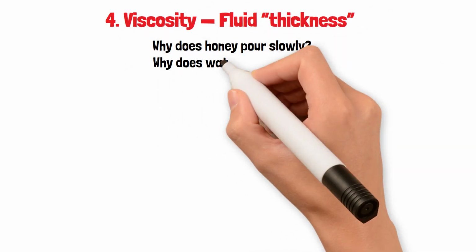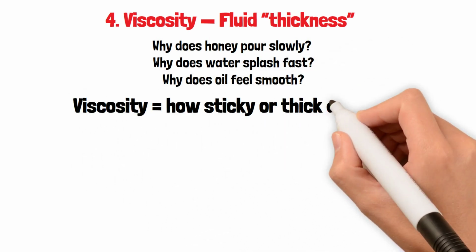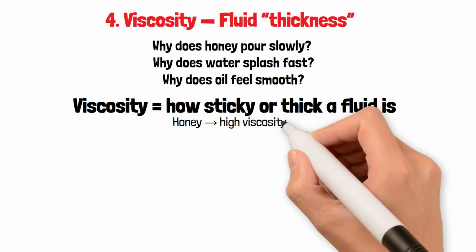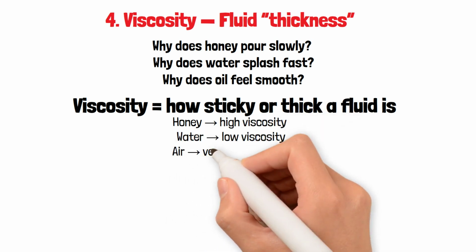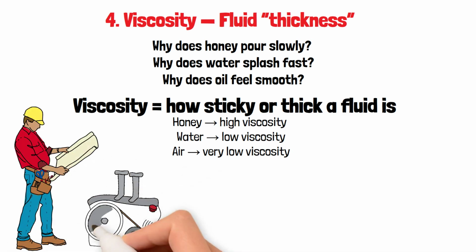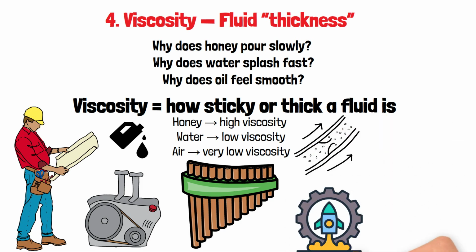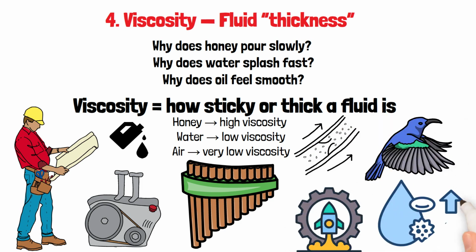4. Viscosity, fluid thickness. Why does honey pour slowly? Why does water splash fast? Why does oil feel smooth? Viscosity equals how sticky or thick a fluid is. Honey, high viscosity. Water, low viscosity. Air, very low viscosity. Engineering uses viscosity everywhere. Car engines, lubricants, pipes, blood flow in arteries, jet turbines, airflow over wings. Viscosity decides how fluids resist motion.